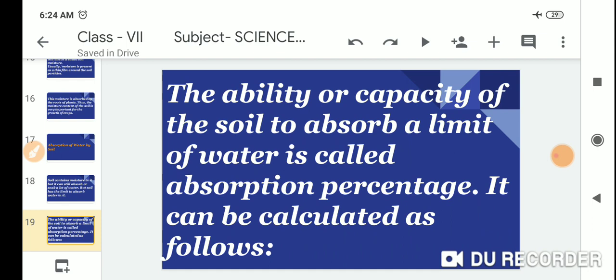The ability or capacity of the soil to absorb a limit of water is called absorption percentage. It can be calculated as follows.